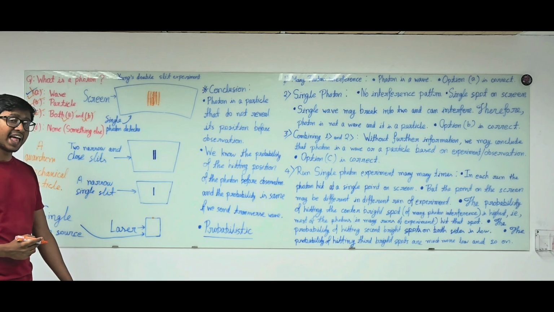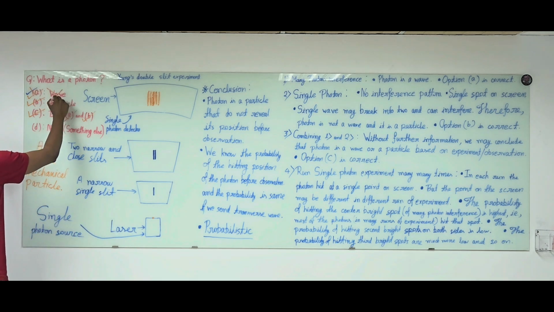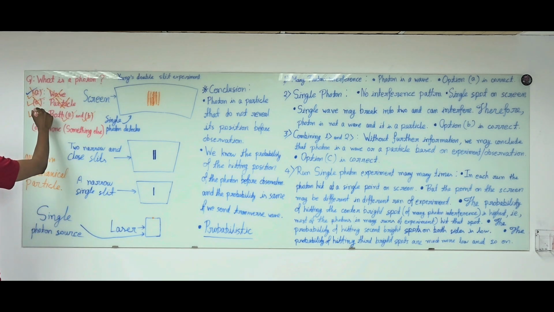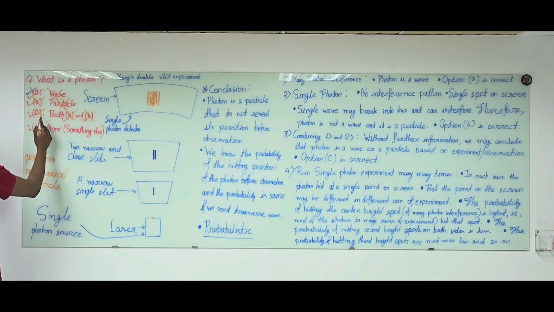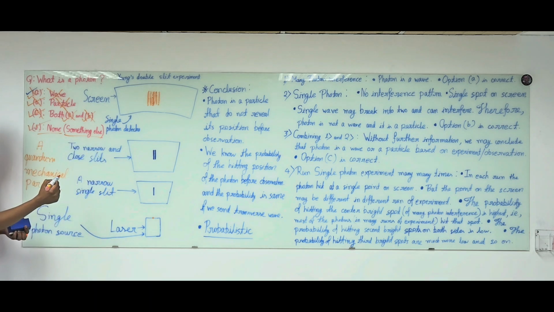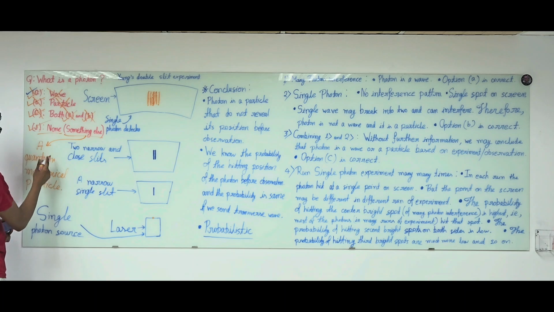Therefore, the final answer is that photon is not a wave, photon is not a particle. Obviously, photon is not both wave and particle. It is none of the above. This is the correct answer. It is something else. And that something else is known as a quantum mechanical particle.